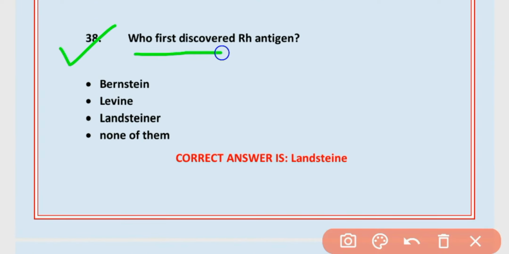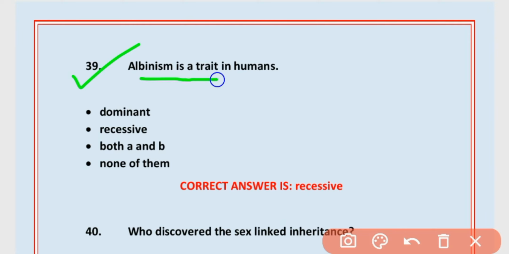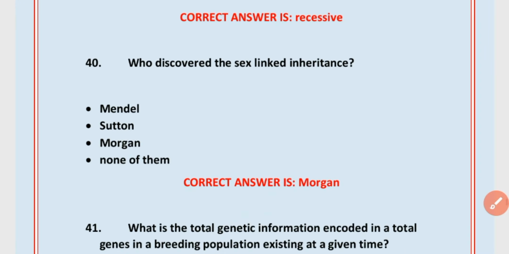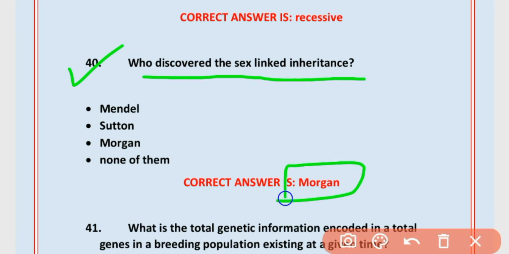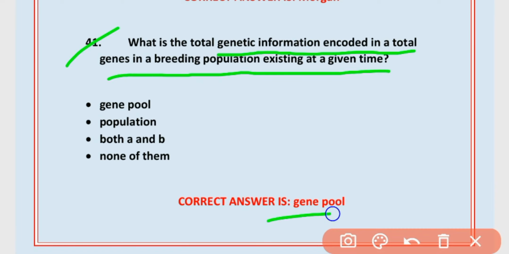38. Who first discovered Rh antigen? Landsteiner. Option C is correct. 39. Albinism is a trait in humans. Recessive traits. Option B is correct. 40. Who discovered the sex-linked inheritance? Morgan. C is correct. Morgan. 41. What is the total genetic information encoded in total genes in a breeding population existing at a given time? Gene pool. Option A is correct.